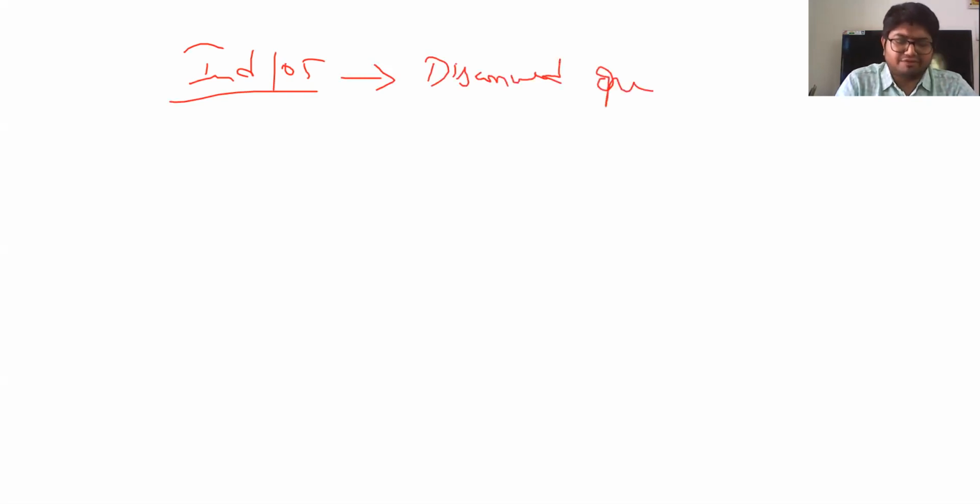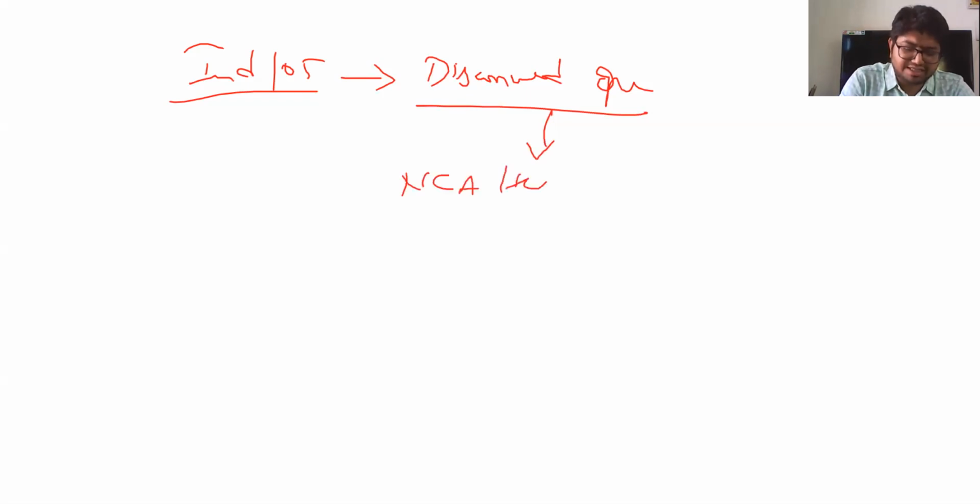So Ind AS 105 says such operations are to be considered as discontinued operations, and apart from that, it has theoretically extended this standard also to non-current assets held for sale. That means there could be a few assets in the balance sheet which exist, but might not be having any value in use.